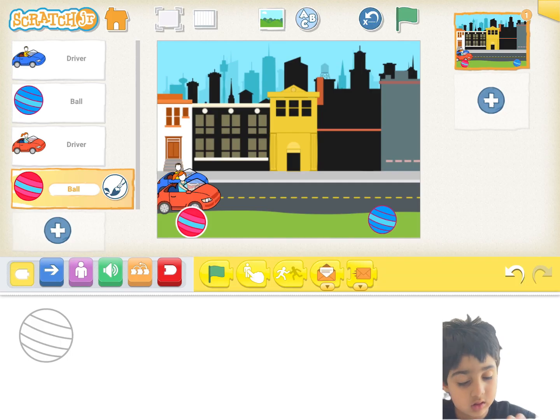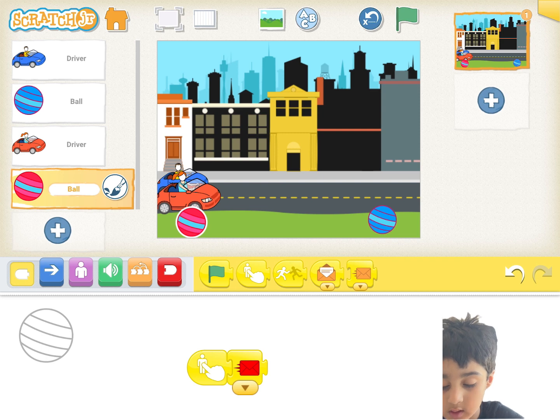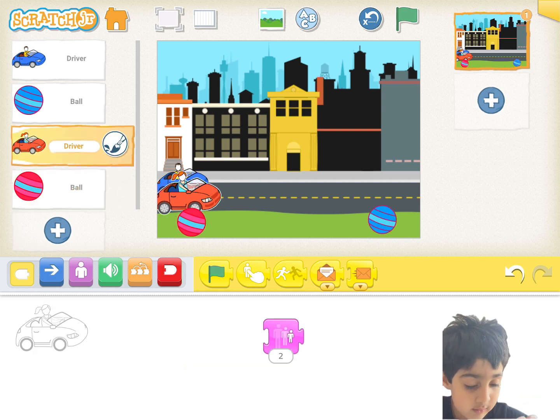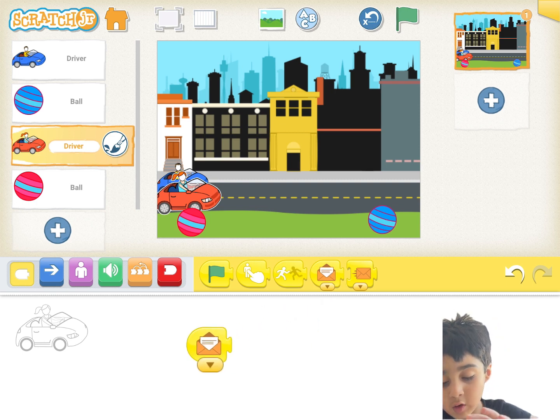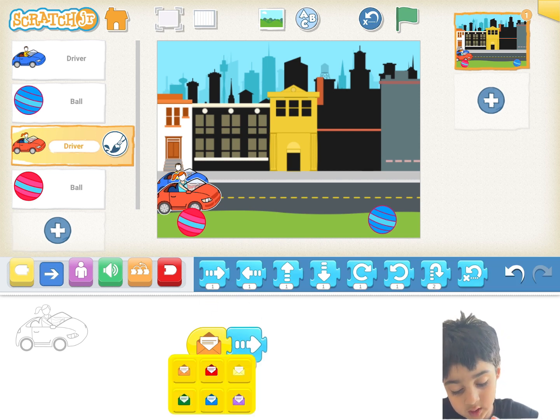If we touch the red button, we send a red message. And go to red car. If the red message will open the message, then we move forward.